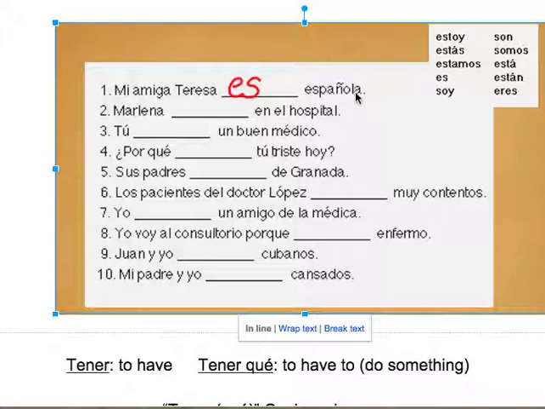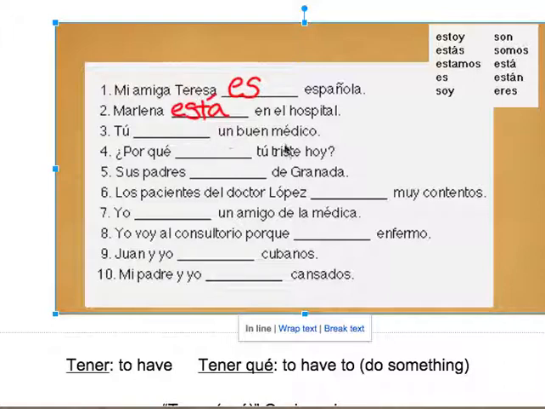Marlena en el hospital. Ok. El hospital es un lugar, right? Let's think about it. Marlena is in the hospital. That's something that might change. Would you use ser or estar? I know. You should use estar because it's location. Good job, me gusta, buen trabajo. Marlena está con acento en la A. Está en el hospital.